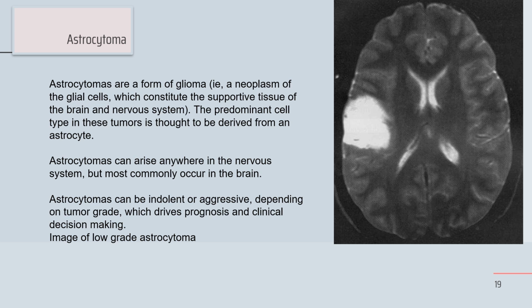Commonly in the brain, astrocytoma may be indolent, may be aggressive. According to the classification or the grading, the tumor grade will derive prognosis and clinical decision making. This is an image of low-grade astrocytoma. The enhancement is regular. It may be encapsulated, compressing, non-infiltrating, with no areas of hemorrhage or necrosis.